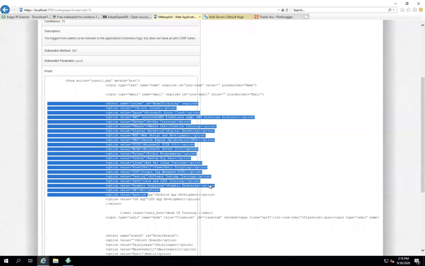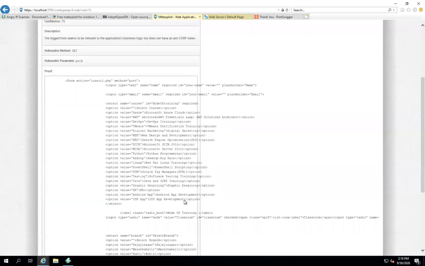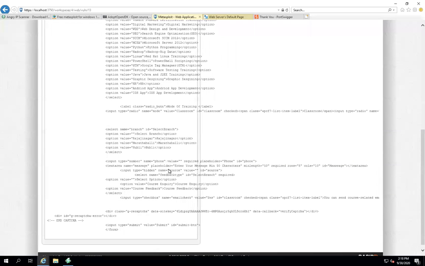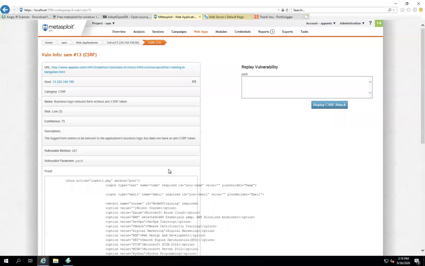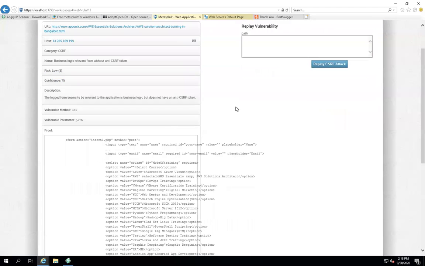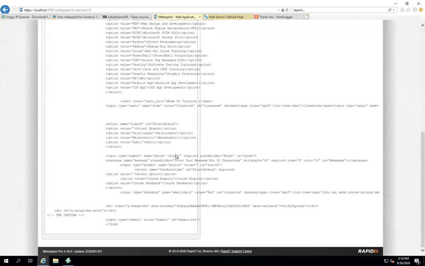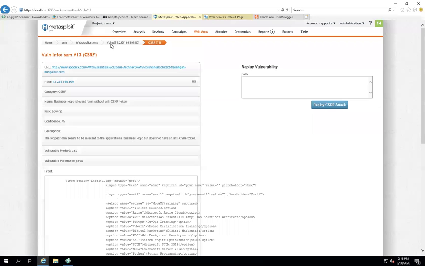Yeah, we can change the codes. It will take some time to change the codes, but basically this is the complete information about this Metasploit tool. CSRF is a cross-site request forgery attack. In this attack we have some vulnerability. Whenever you are a developer, you can understand this is where we can find this code. Okay, come back to these vulnerabilities once again.